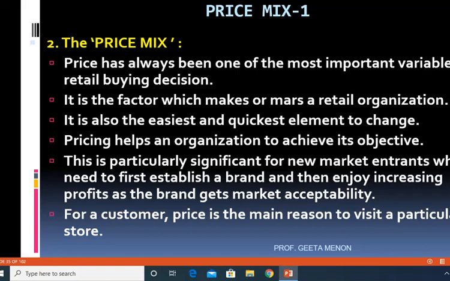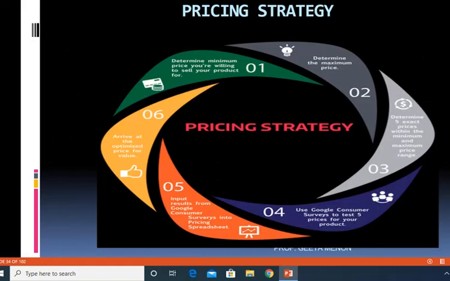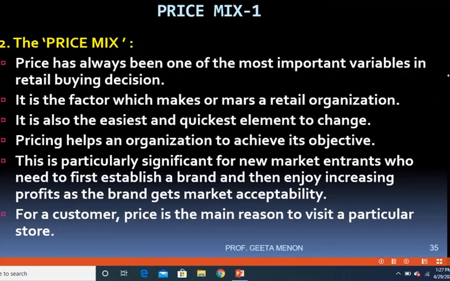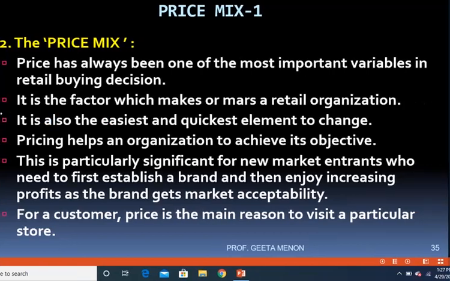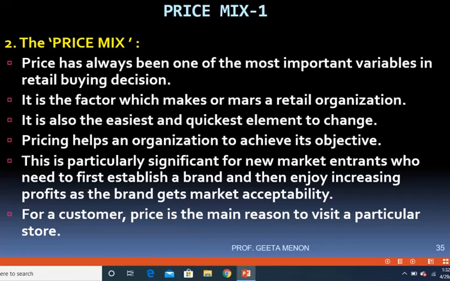Now let's talk about the price mix. Price is one of the most important variables that we have discussed previously. So we know that price is one of the most important variables in retail buying decision.